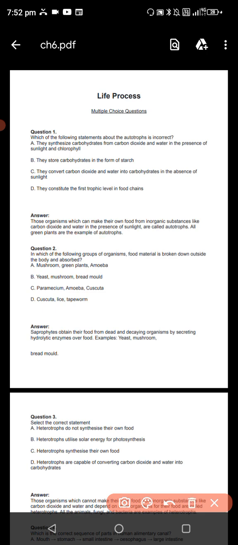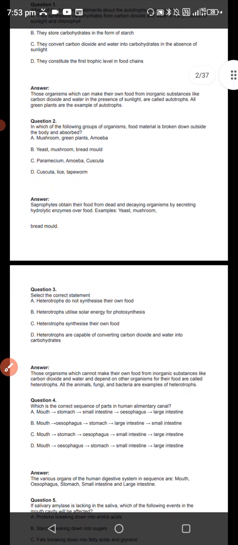नेक्स्ट क्वेश्चन दिया है, which group's organism food material is broken down outside the body and absorbed? तो saprophyte organisms take their food from dead and decaying organisms by secreting holozoic enzymes on the food, examples yeast and mushrooms. Next question,